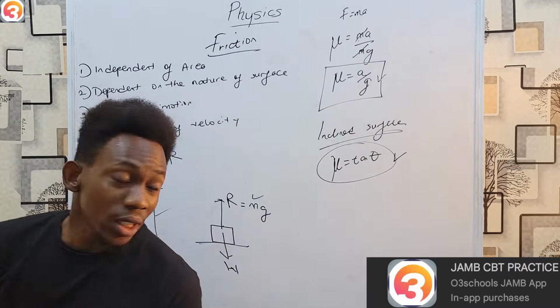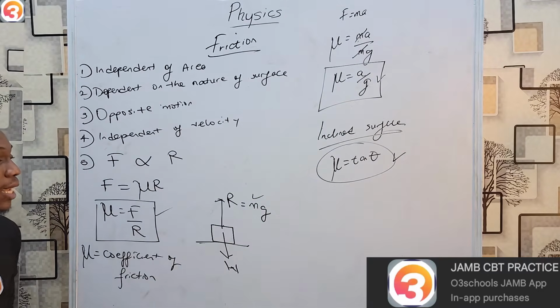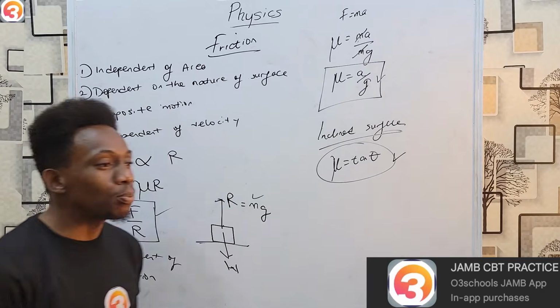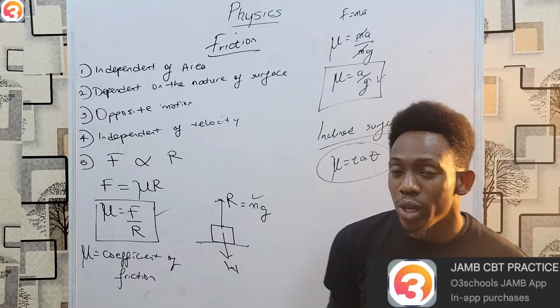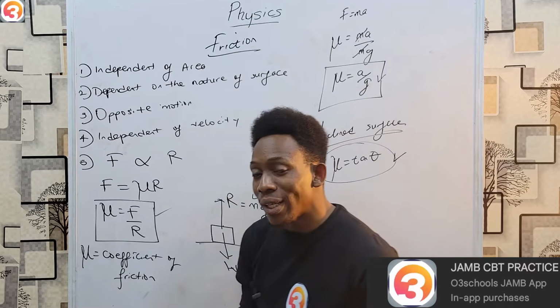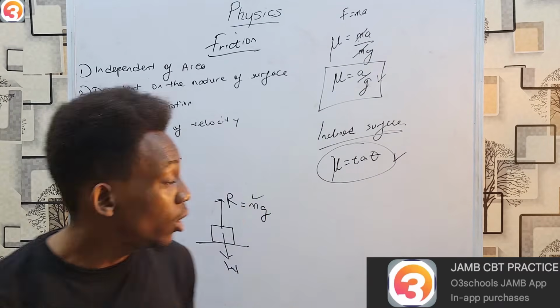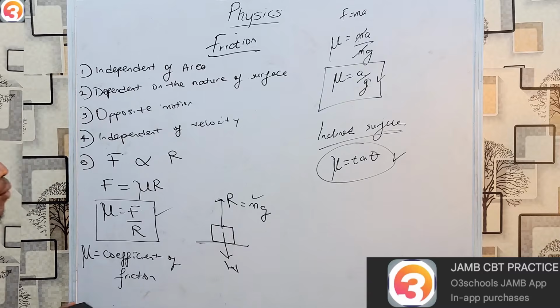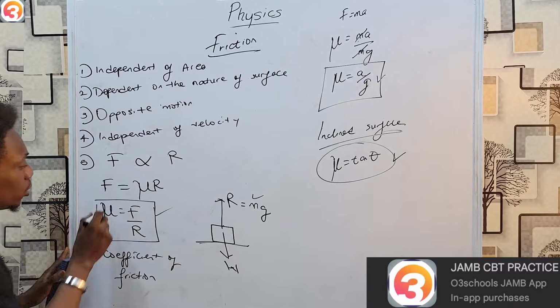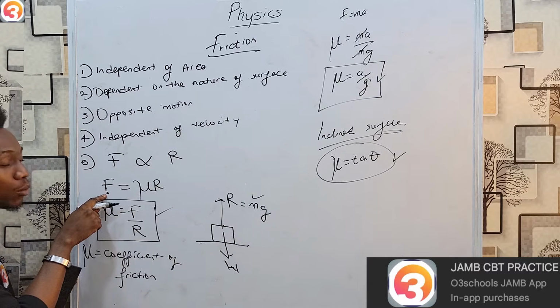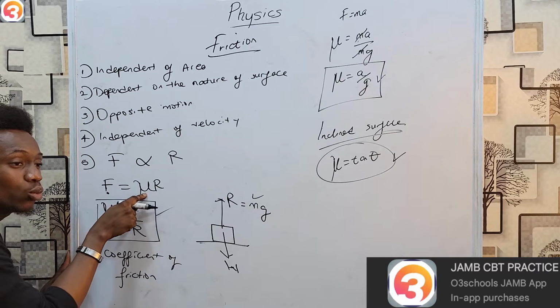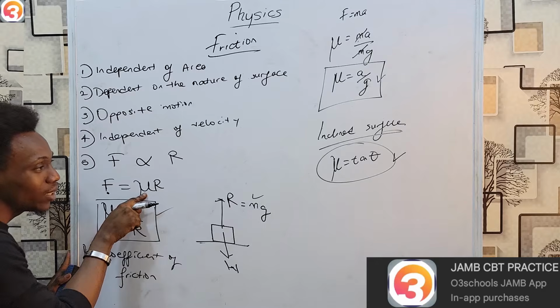Now, an occasional question that can occur in your JAMB at times is, when the surface is perfectly smooth, what happens to friction? Now, as you are aware, the smoother the surface, the lower the friction. And if it's perfectly smooth, therefore, your frictional force should be 0. Therefore, if my frictional force here is now 0, mu must also be 0.